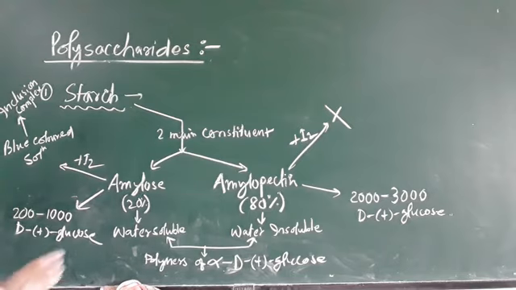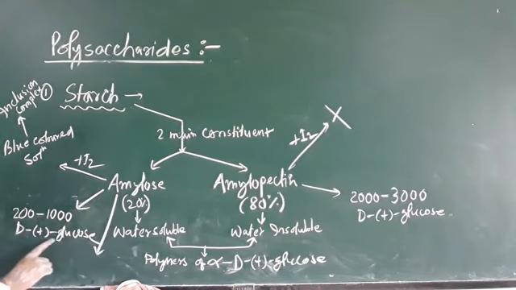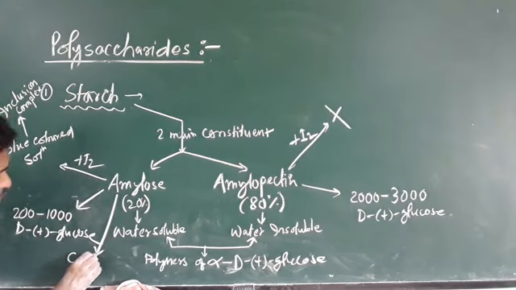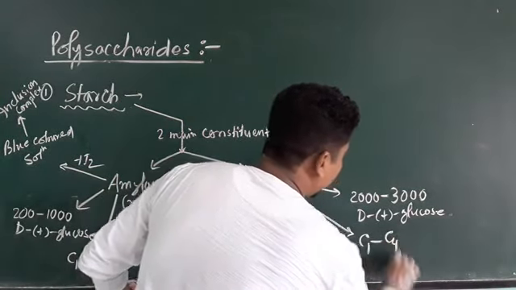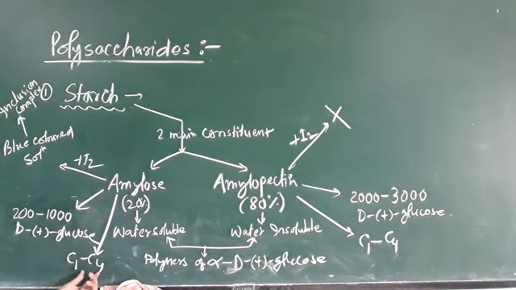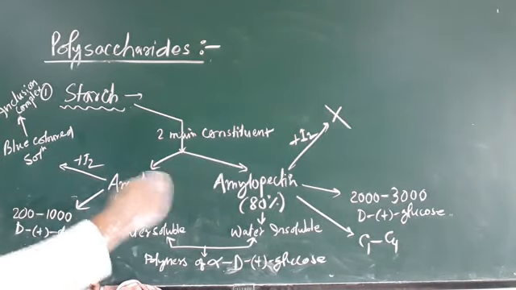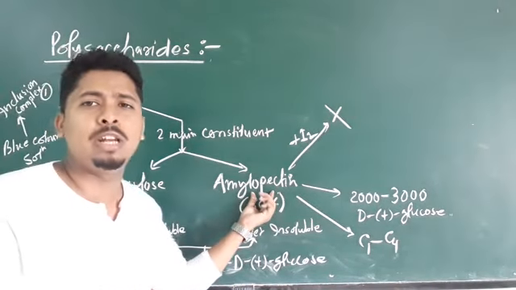One thing you see in case of amylose, the D plus glucose units are linked with carbon 1 and carbon 4. In amylopectin also, they are linked with carbon 1 and carbon 4. But this is the simple structure. In amylose, they will be linearly attached, but the structure of amylopectin is complex.